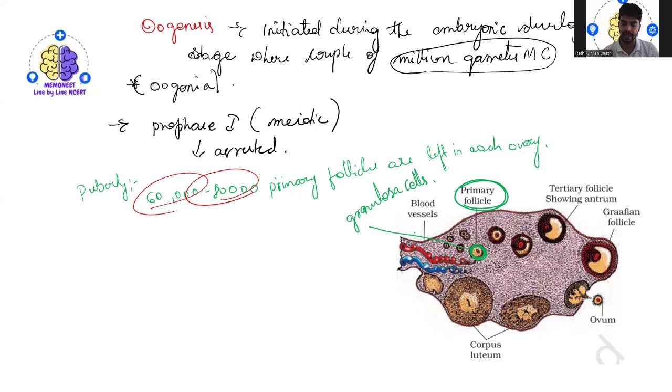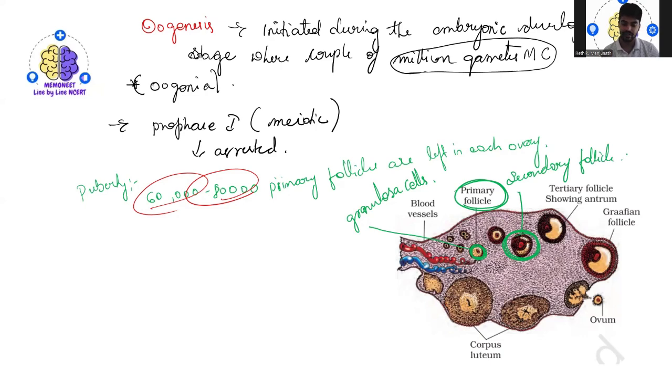Then at the end, what happens? They start forming the secondary follicles. Here you can see this. Primary follicle to secondary follicle.